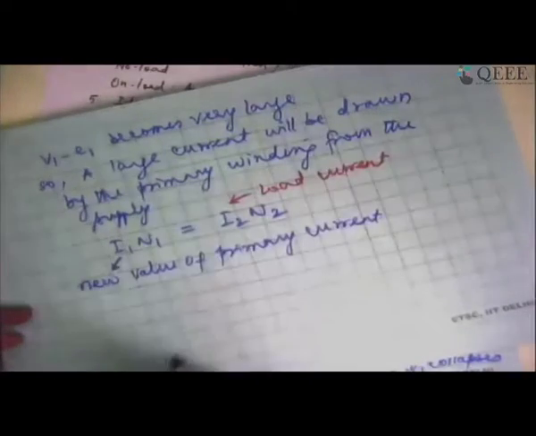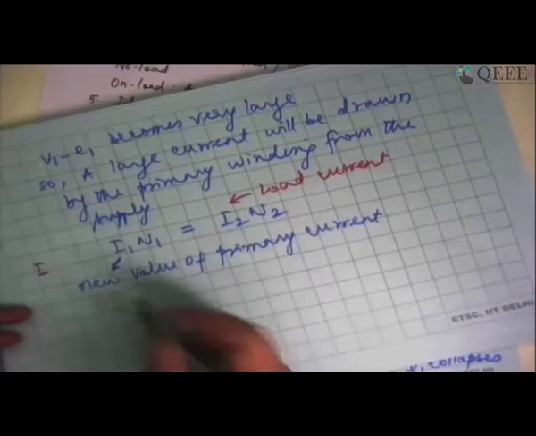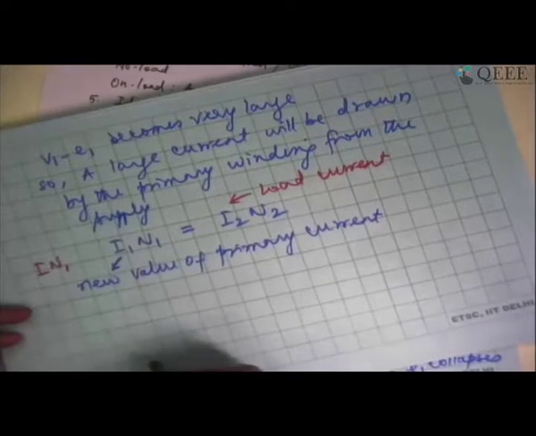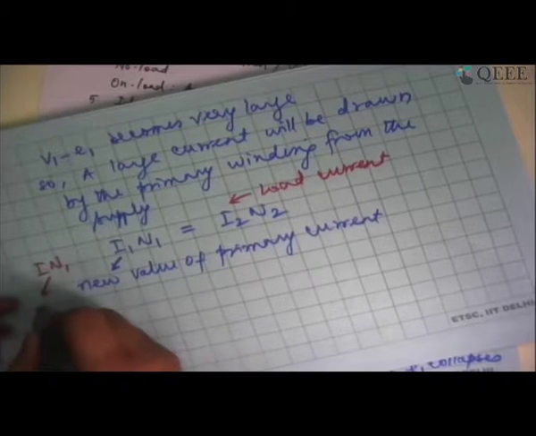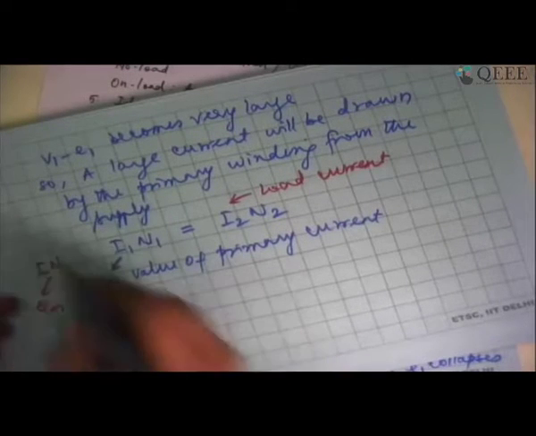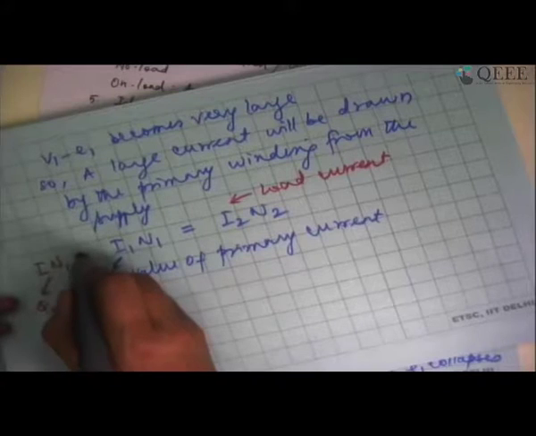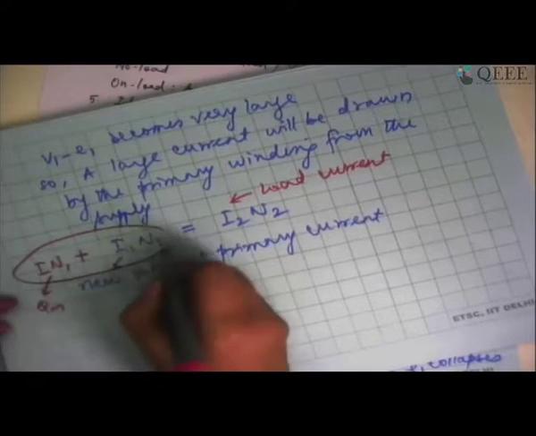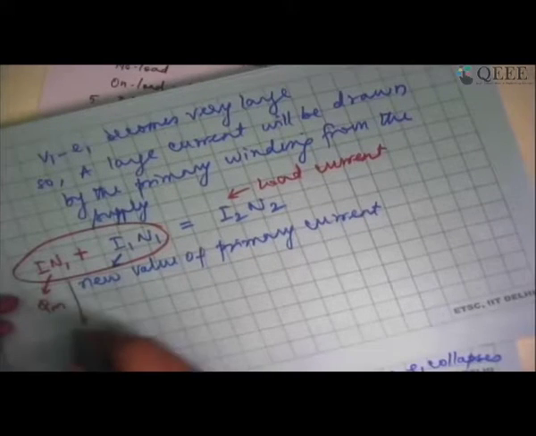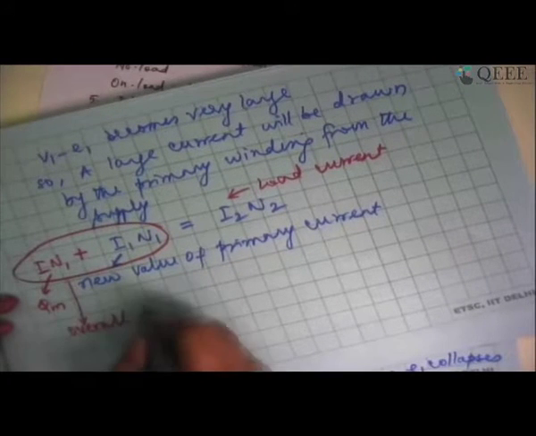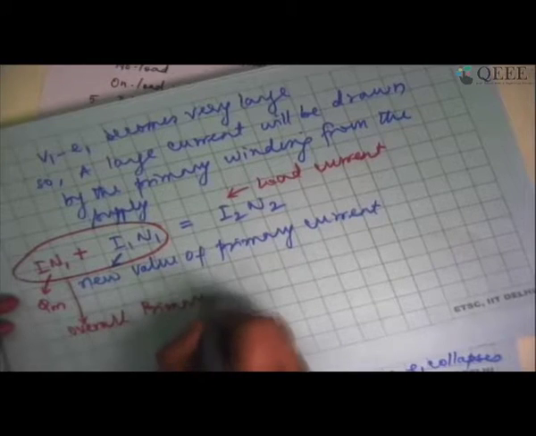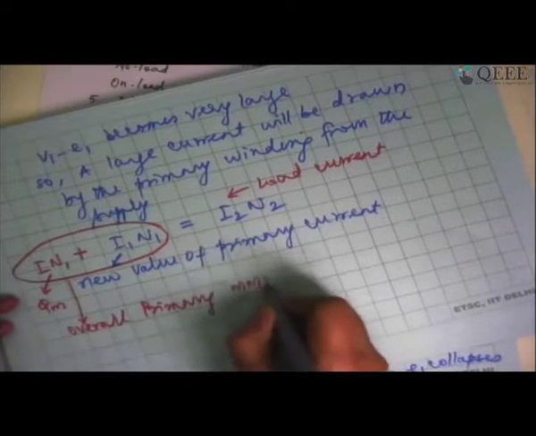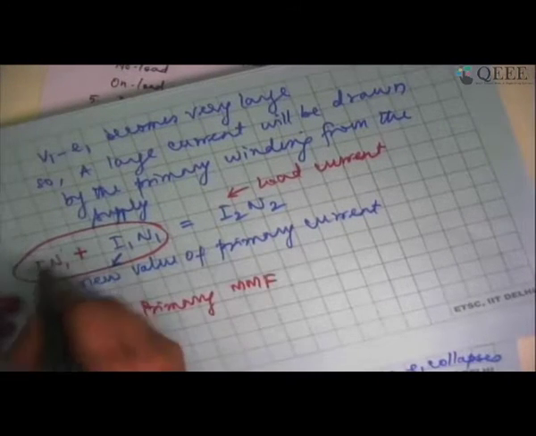Of course, you may ask, originally it was drawing a current of I, with N1 turns, and this was what was causing phi m. So I will have I N1 plus I1 N1 as the overall primary ampere turns. This will be the overall primary MMF. But this is a very, very small quantity.